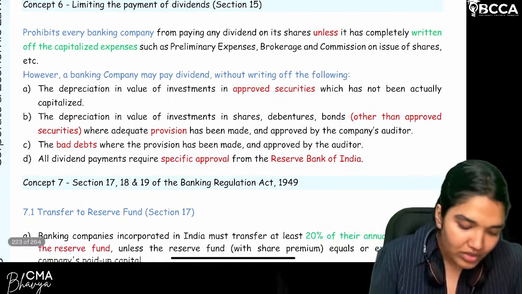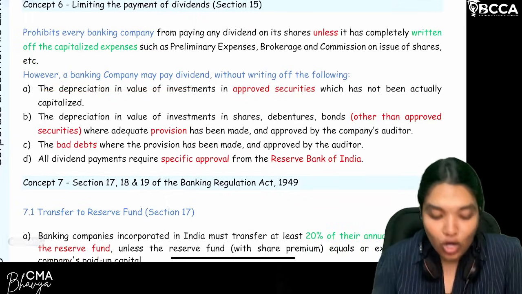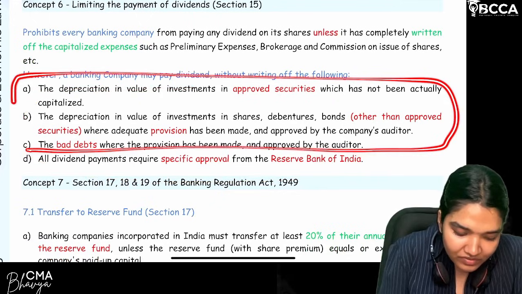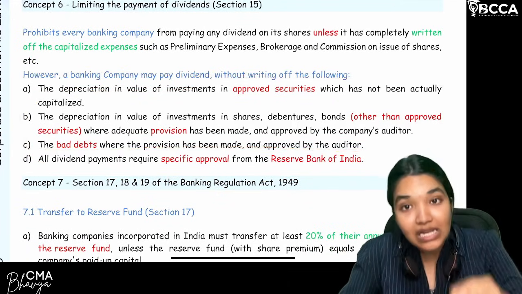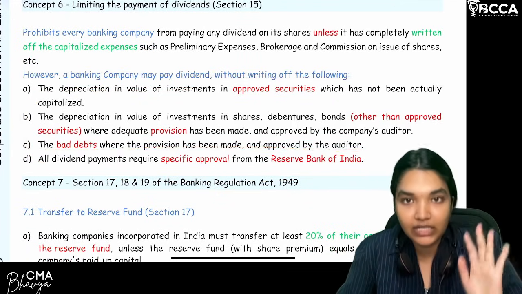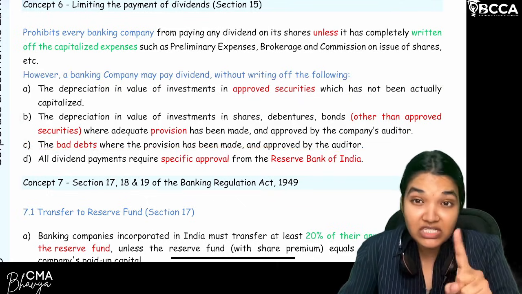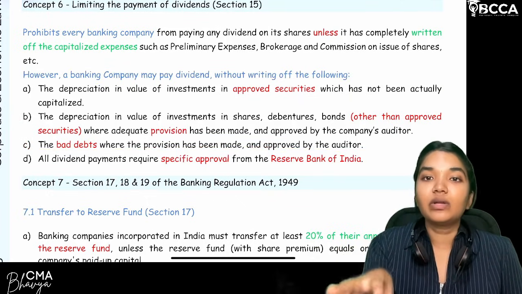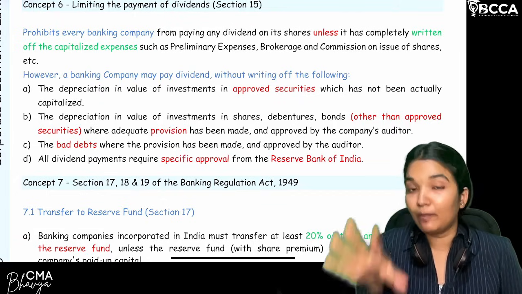Now, moving on to the next cases. Without writing off these three particular amounts, you can still pay dividend. So what are these three categories? First will be the depreciation. Banks make investments in government approved securities. What do you mean by approved securities?